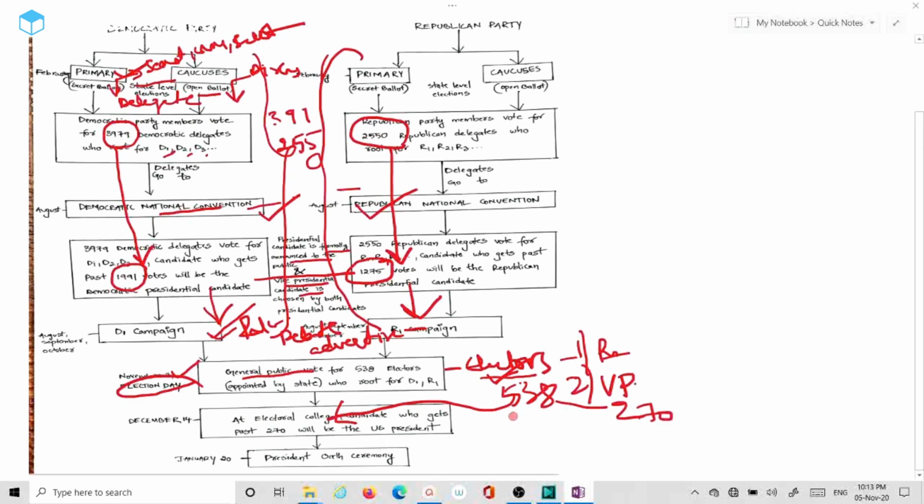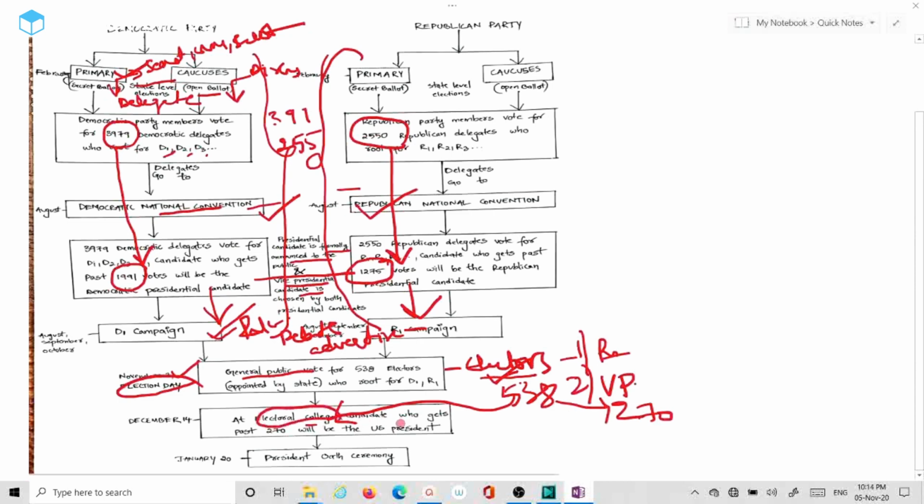Every state appoints electors from both parties. The general public on election day vote for those electors who represent their parties. These electors indeed elect the president of the United States. Like I said, total electors are 538 and they need 270 to cross the mark. And let's see what happens in the electoral college.